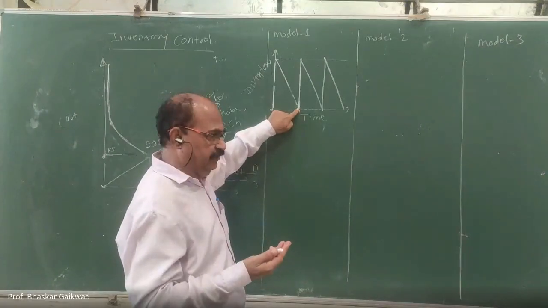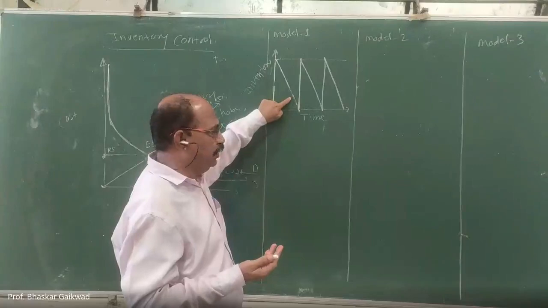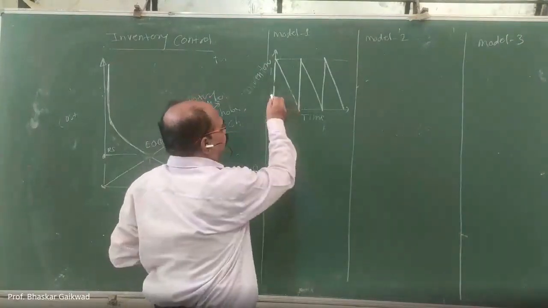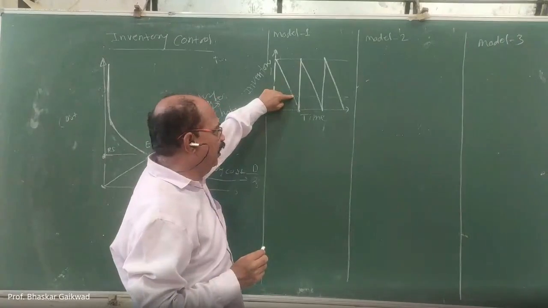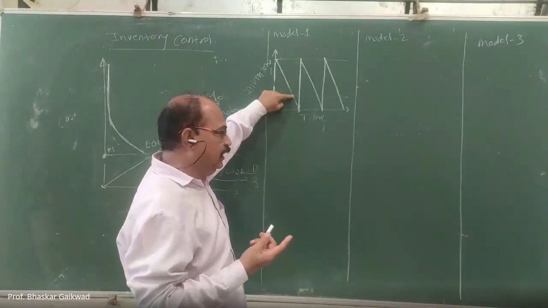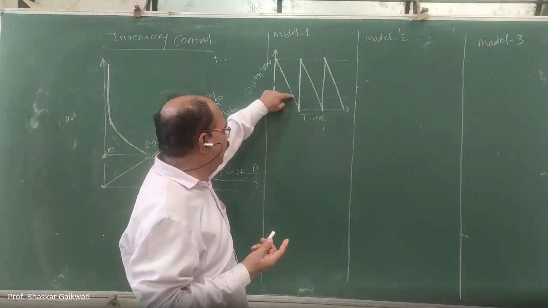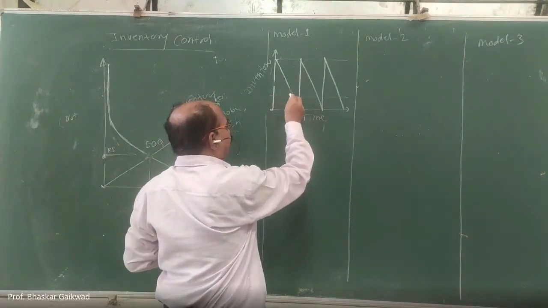Before reaching this point, around here, is called the reordering point. If you draw this line, here is the reordering point, where we have to order the raw material again.